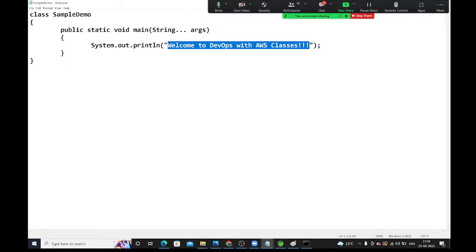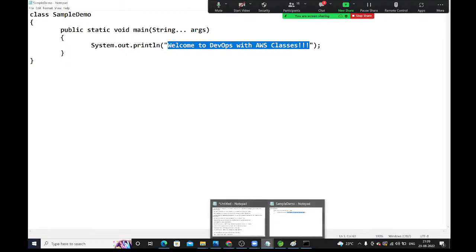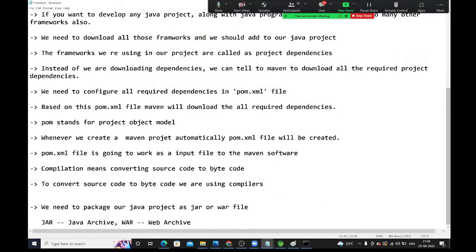But if you go to banking applications, healthcare projects, IRCTC projects, any e-commerce related projects, all those are called what? Web applications. Web applications will be executed as what? War file, guys. Is it clear? What is jar or what is war?